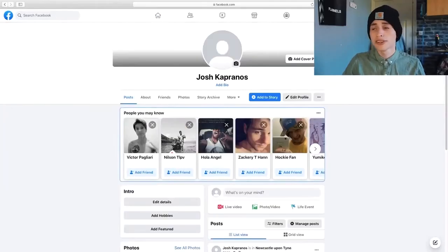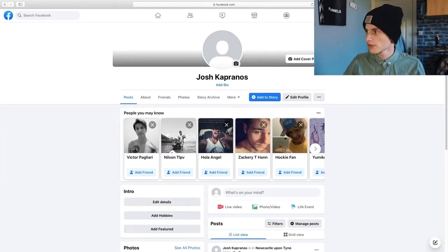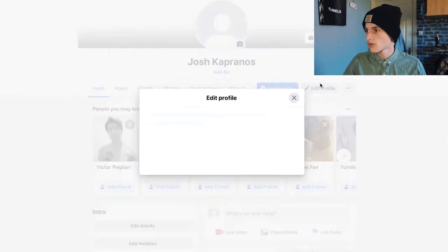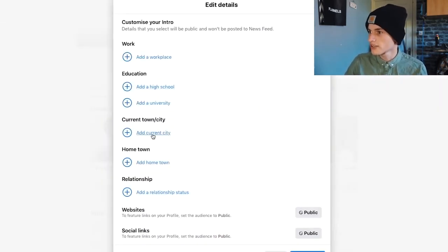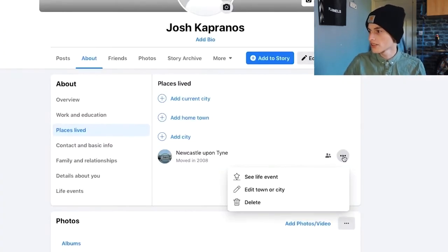Now I don't know how long this trick's going to be around, but this is just ridiculously powerful. Essentially, you just want to go on your Facebook profile, go to edit profile, and then where it says customize your intro, you just want to click add, and then as you can see, it says current town and city. You just want to click that, and as you can see, I've got Newcastle upon Tyne. I just want to remove that. Now this is where things get mental, right?